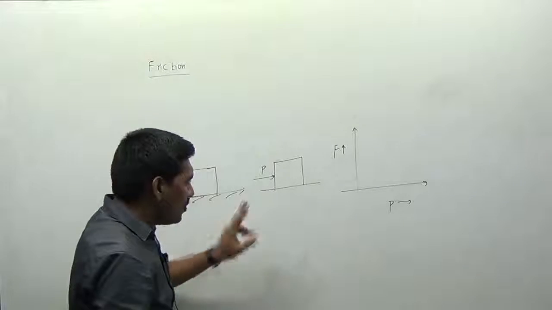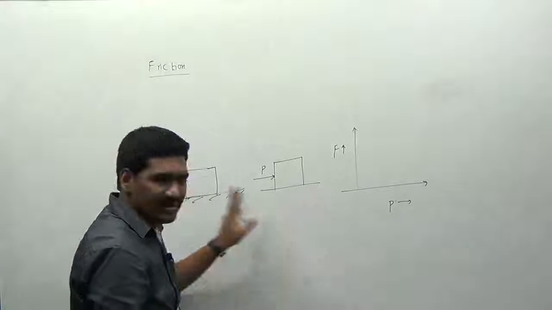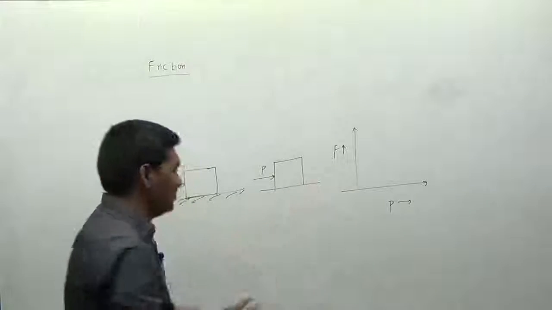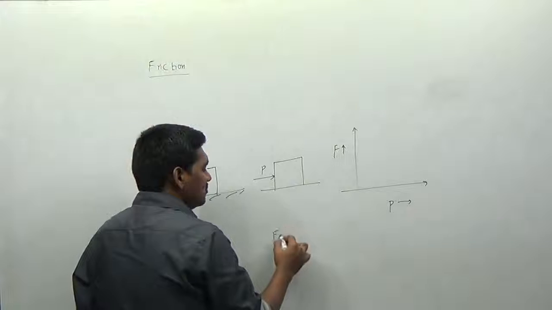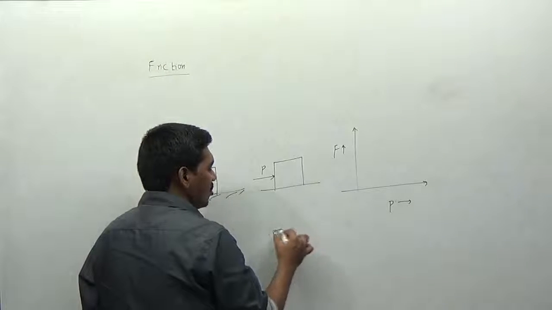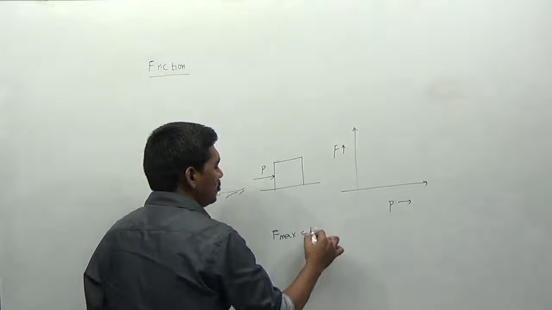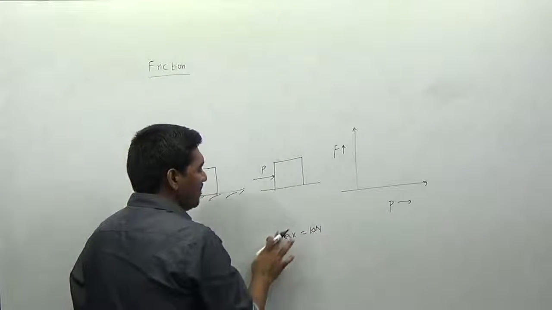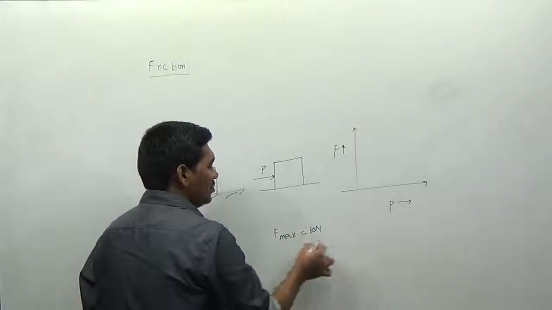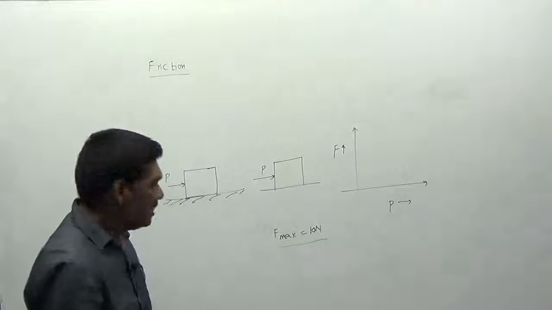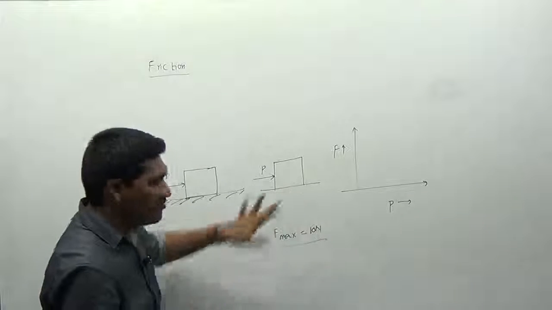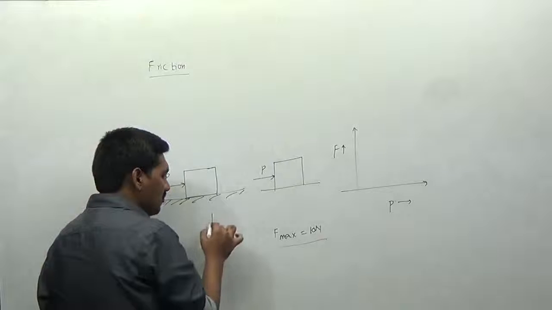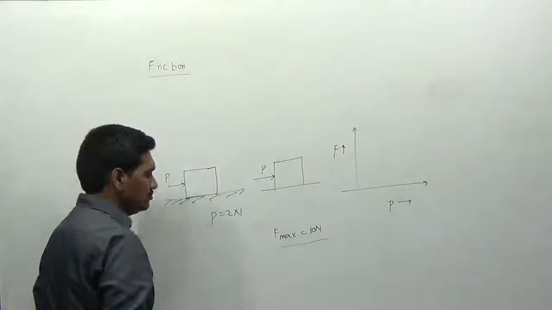Now what I am saying is, the maximum frictional resistance this surface can offer is equal to some 10 newtons. Just listen to me carefully, you can understand everything very clearly. So I am taking F maximum equal to 10 newtons. That means this is the value it can offer. Now, for example, we are applying a force of P equal to 2 newtons on this block.